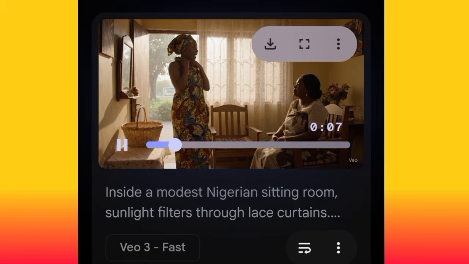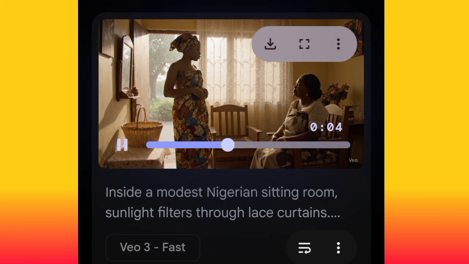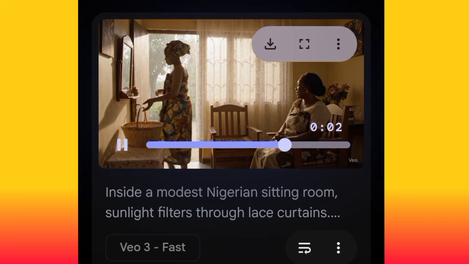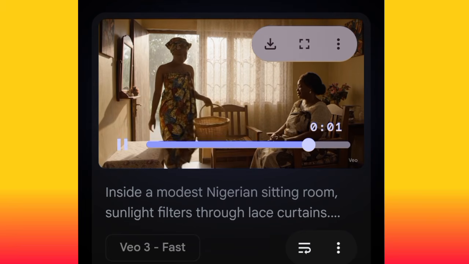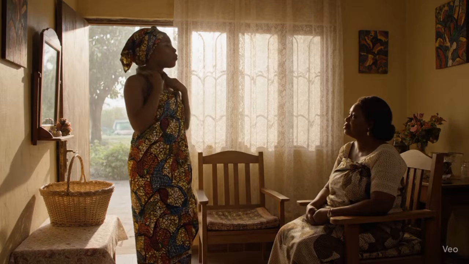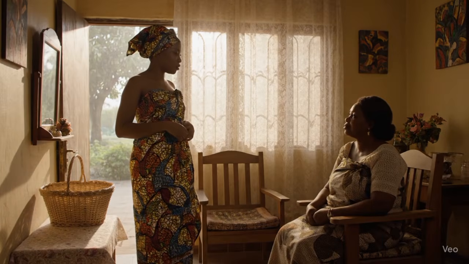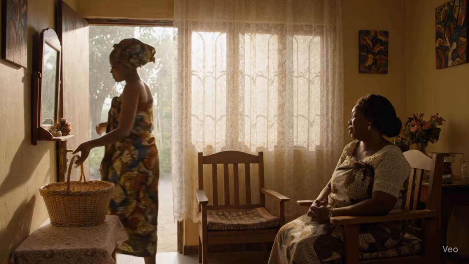Mama, I want to go to the market to buy foodstuff before the sun gets hot. Okay, my daughter, but don't stay long.